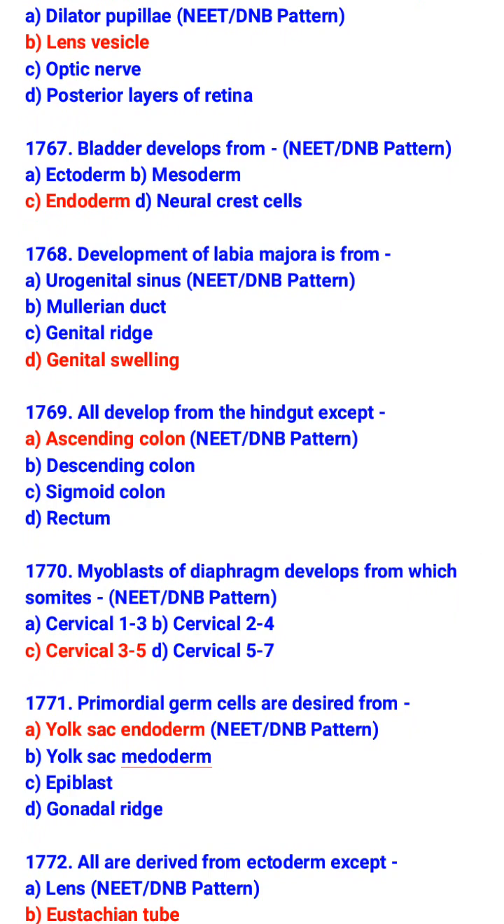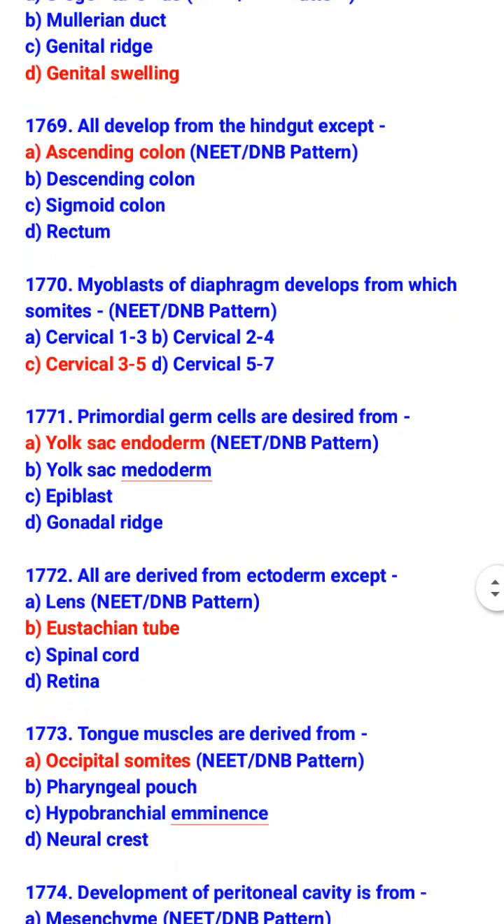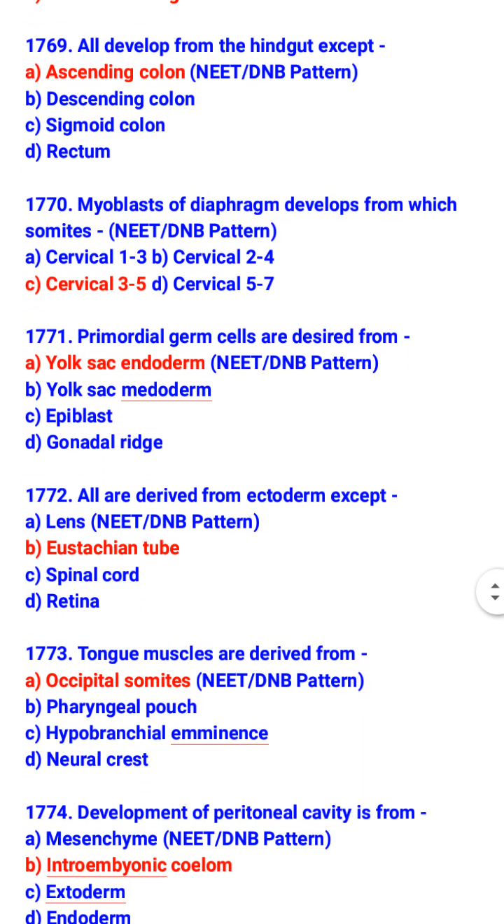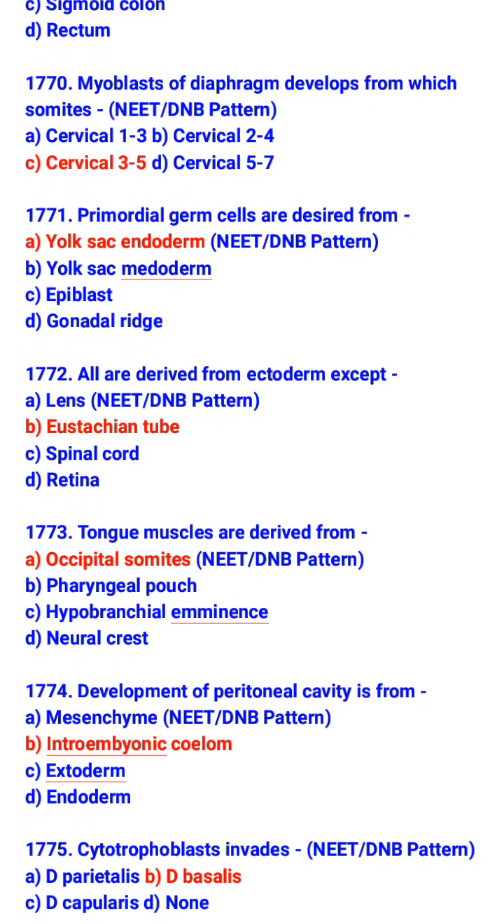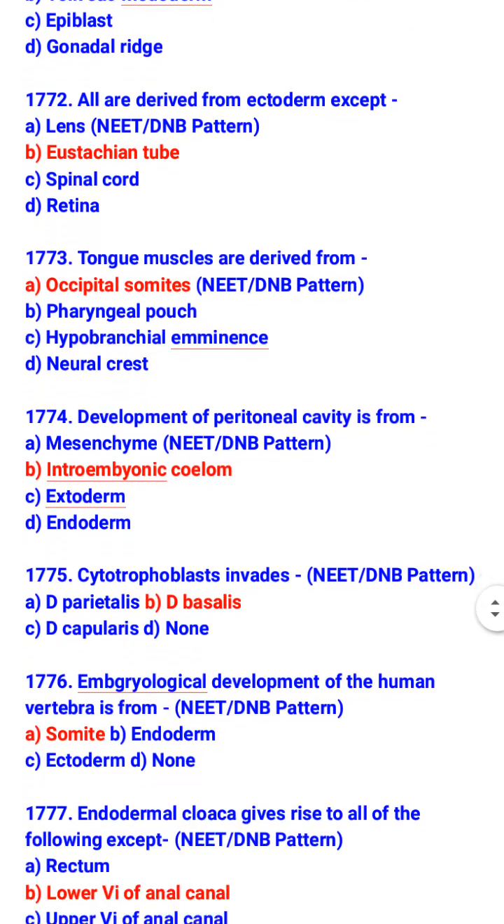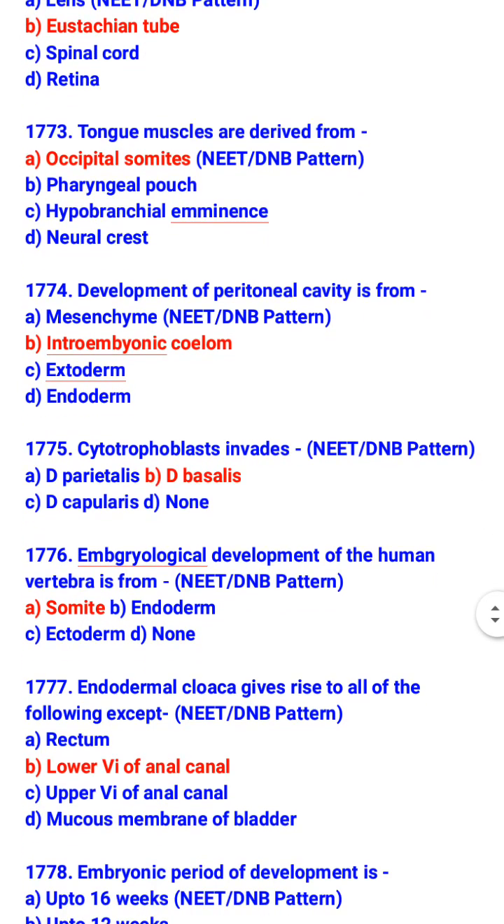Myoblast of diaphragm develops from which somite? Cervical 3 to 5. Primordial germ cells are derived from yolk sac endoderm. All are derived from ectoderm except eustachian tube. So, what is derived from ectoderm? Lens, spinal cord, and retina. Tongue muscles are derived from occipital somite. Development of peritoneal cavity is from intraembryonic coelom.